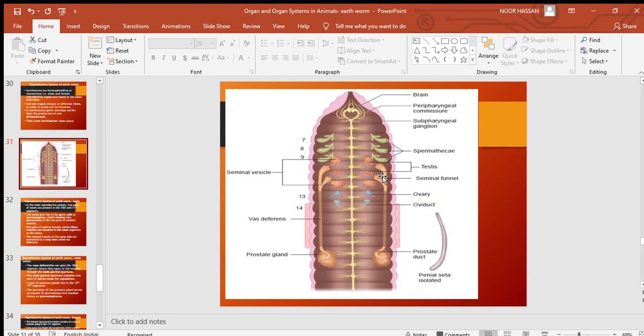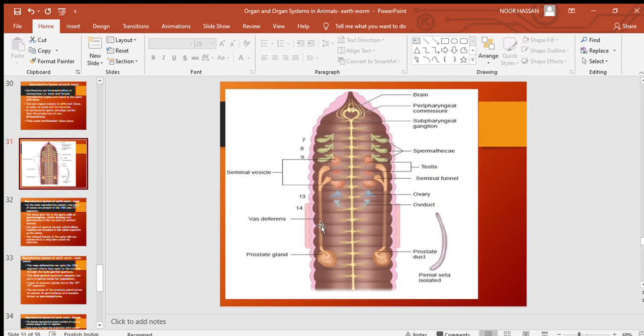This spermaducal funnel on both sides goes downwards to form the vasa differentia. The spermaducal funnel or seminal funnel, which is in the shape of a funnel, goes down on either side as vas deferens. Vas deferens is singular and vasa differentia is plural.